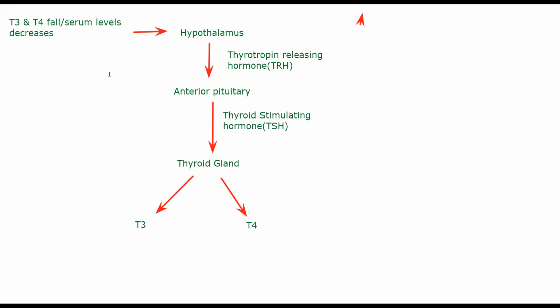See, it is starting with a fall in T3, T4 levels, which is in turn stimulating your hypothalamus. Hypothalamus is secreting TRH. Please don't confuse yourself between TSH and TRH, okay? Be careful. Thyrotropin releasing hormone will stimulate pituitary. Thyroid stimulating hormone, नाम से ही क्लियर हो जाता, थायराइड को स्टिमुलेट कर रहा वो, ठीक है. थायराइड स्टिमुलेटिंग हार्मोन will stimulate your thyroid gland in producing T3, T4.